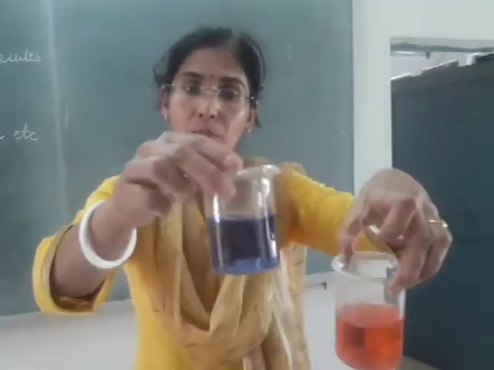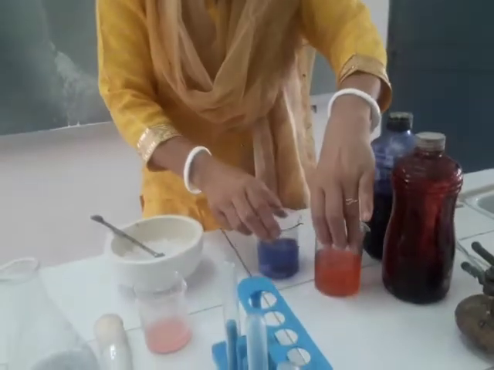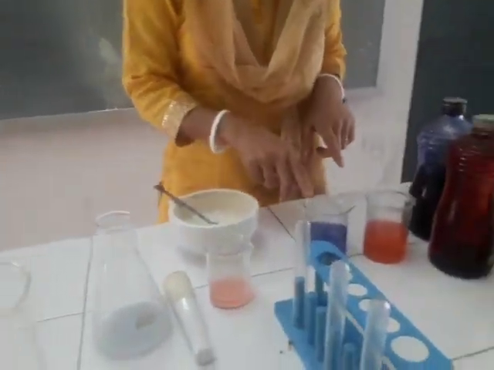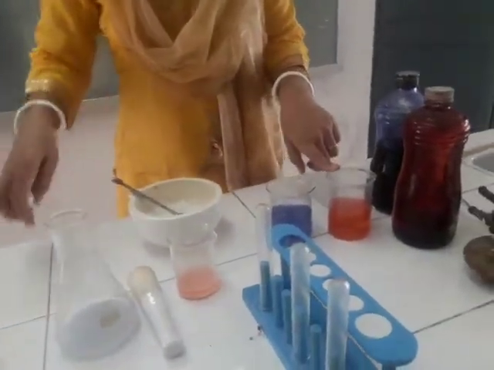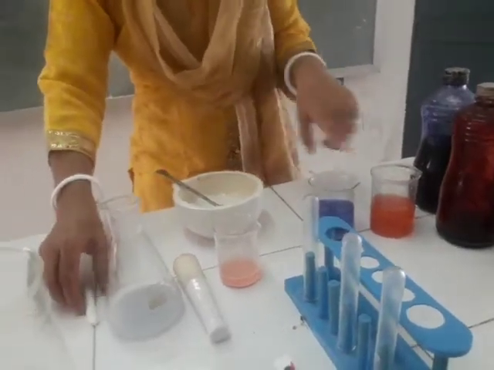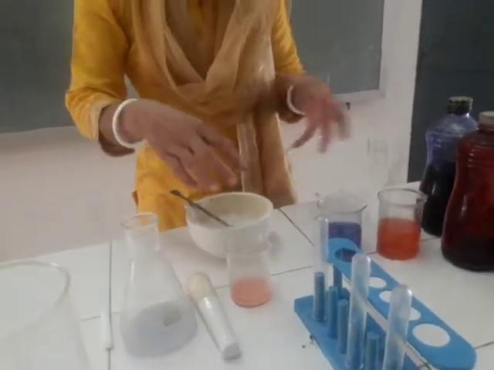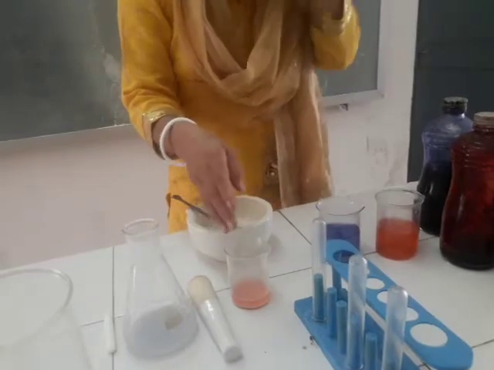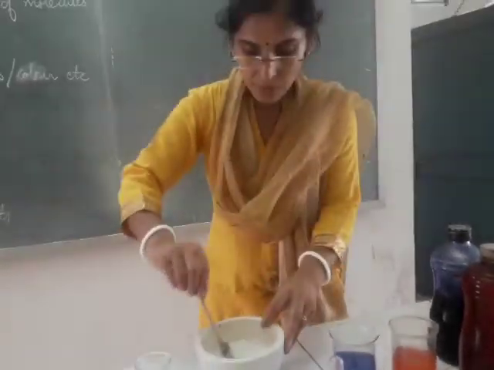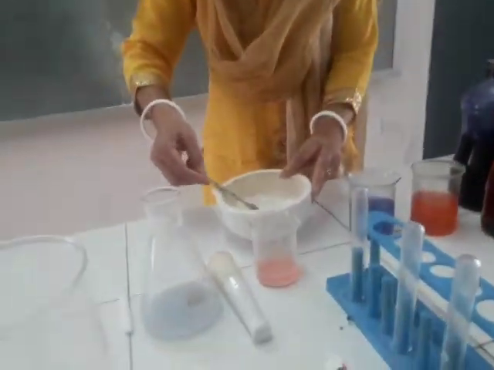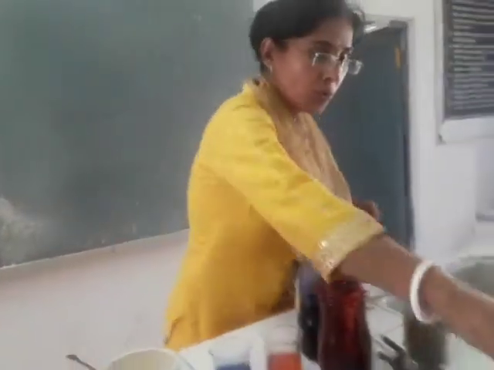And these are the colored solutions, red ink and blue ink. Also yesterday I discussed that blue ink is easier to separate than red ink. So we shall study the separation or clearance of these colorants with the help of chalk powder a little later, but before that I will show you adsorption.